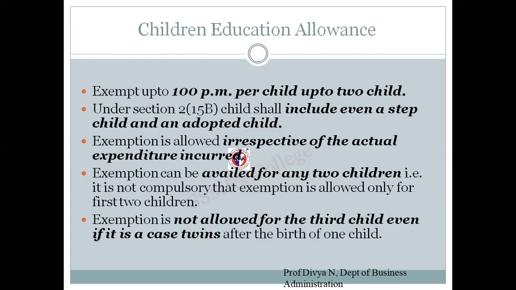So here is a situation where the employee had one child as the first child, and the second time when the wife delivered, it was twins. So now the company is least bothered that it is twins, and he now has three children. The company is going to provide children education allowance of 100 rupees per month per child, only up to two children. Just remember that much.